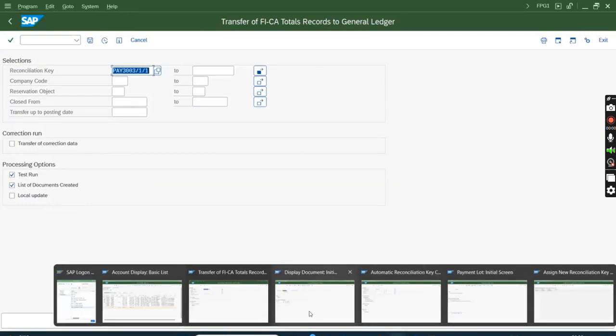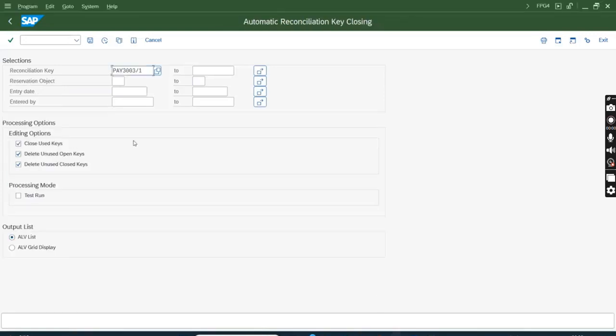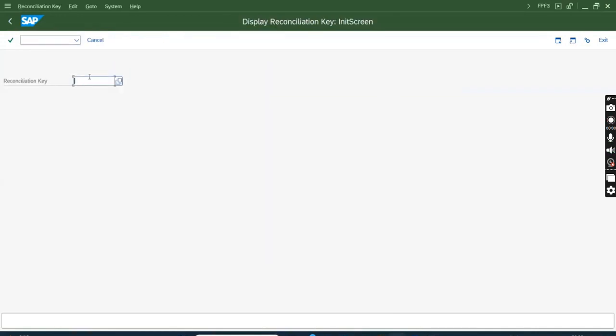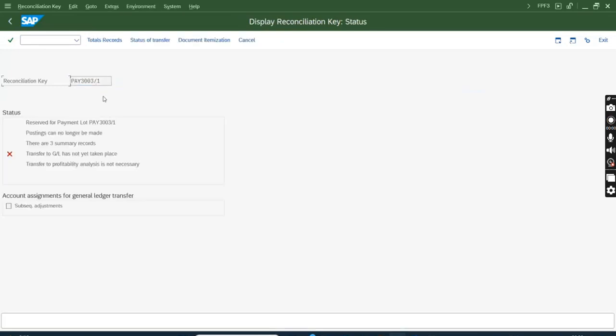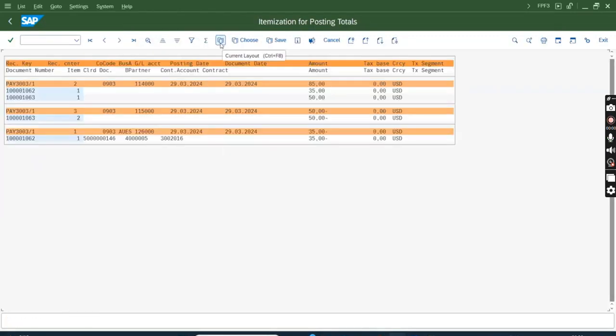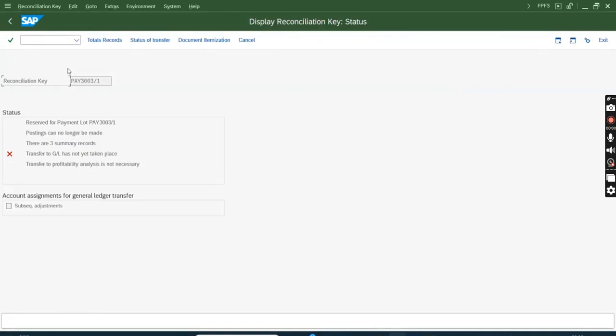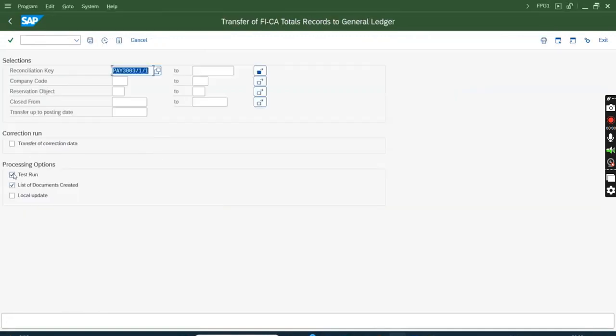Anyways, let me check from the FPF3 screen, /n FPF3. Hang on, did I run with test run? Oh, sorry, I ran with test run. Sorry, that's why. I'll just remove the test run. Okay, and I will execute.